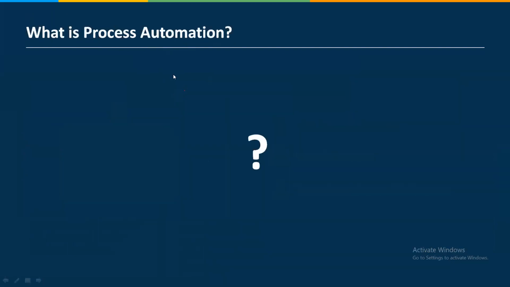Okay, so we need to understand what RPA is first. Before going to robotics process automation, we need to understand what process automation is.